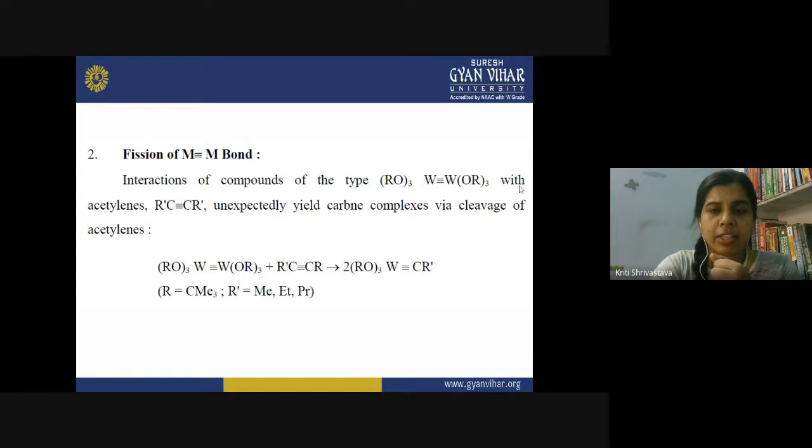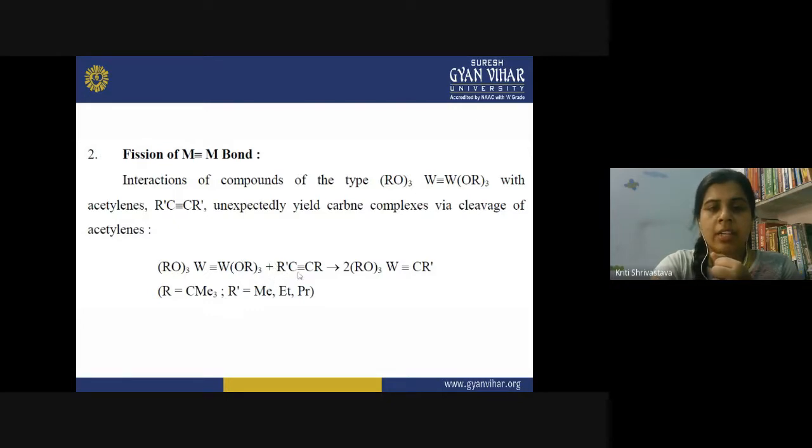And when the reaction is done with acetylenes, what will happen? R' C triple bond C R'. This is my acetylene. It could be the acetylene or the substituted one. Unexpectedly, it yields alkylidyne complexes via the cleavage of acetylene. So this is my starting compound, (RO)3W triple bond W(OR)3. This is my starting reagent.